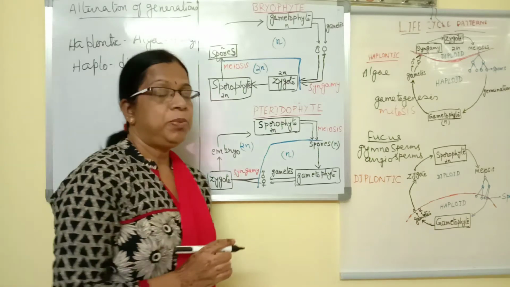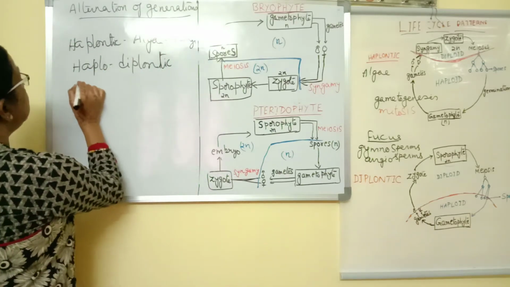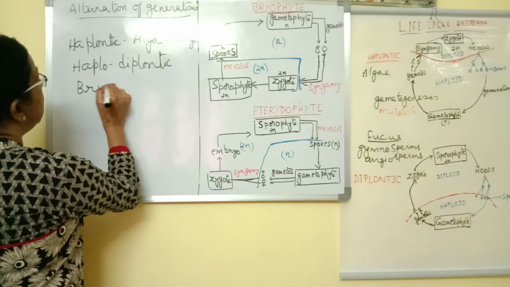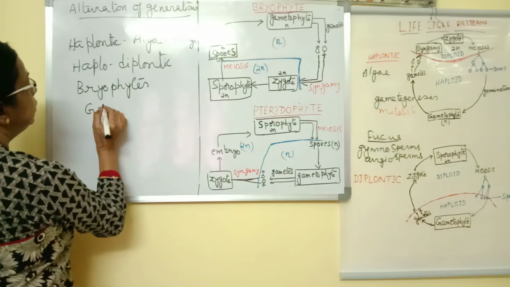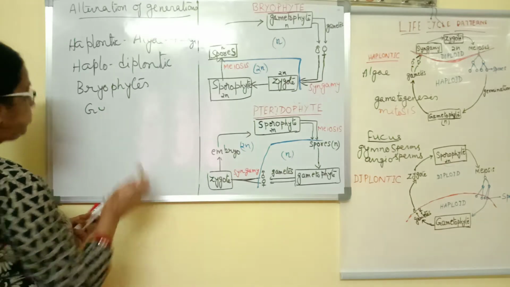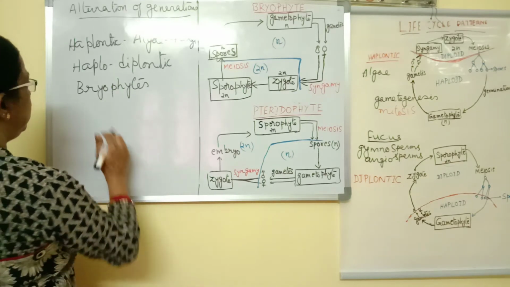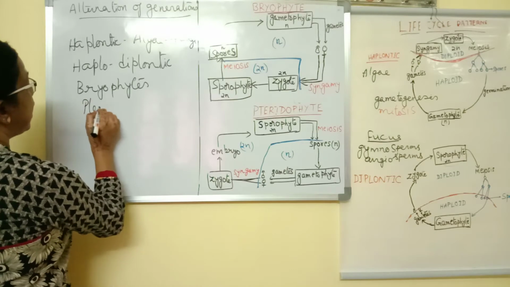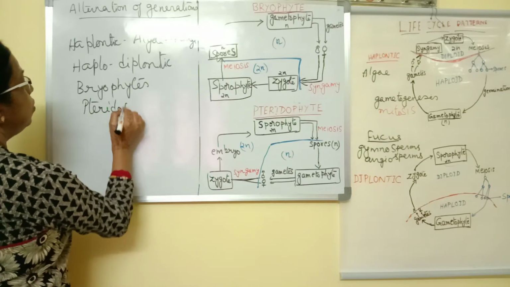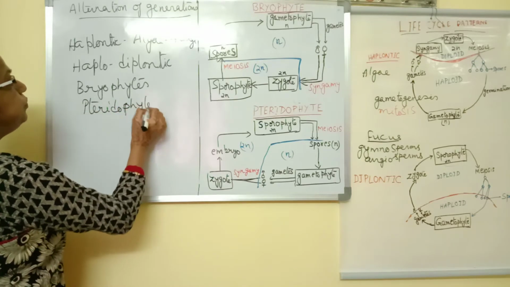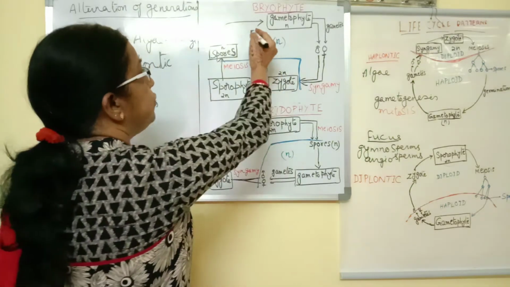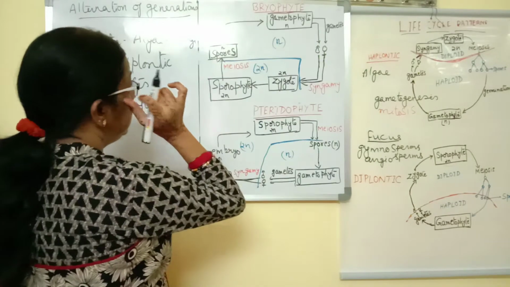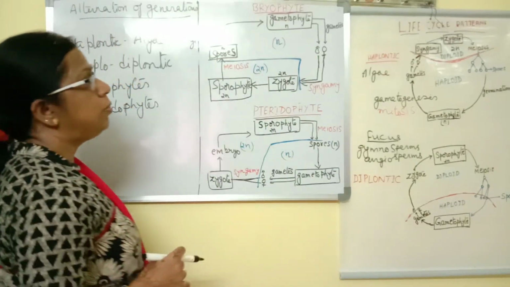We find the haplodiplontic life cycle in bryophytes as well as in pteridophytes. In bryophytes, if we observe, here I have shown in the bryophyte, the gametophyte is the dominant phase.